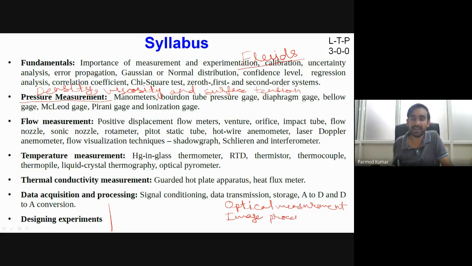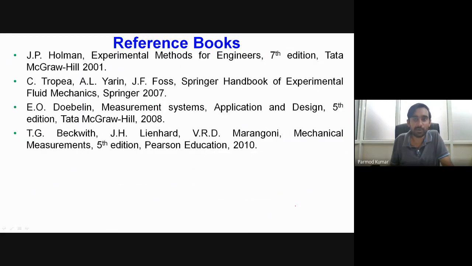Okay, so many times when we go for flow visualization, we do high speed photography of many fluidic behaviors. So when we are obtaining the high speed photographs, how do we acquire or infer the data from these photographs? For that we have certain image processing techniques that we will also try to see in this course. Okay, so this is about the content of the course.